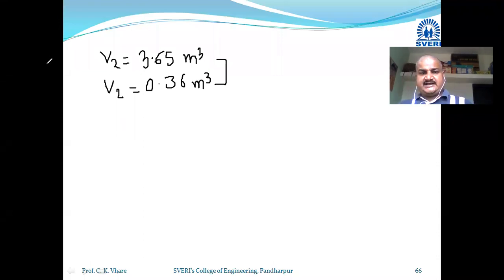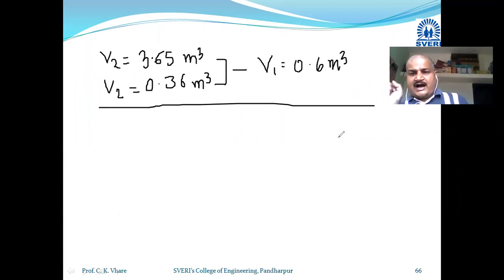What is your initial volume V1? It is 0.6 meter cube. It is given. Am I correct? Now the answers are with us: 3.65 and 0.36. We have to choose one of these two answers. So how to choose this answer? There is one simple trick or knack.